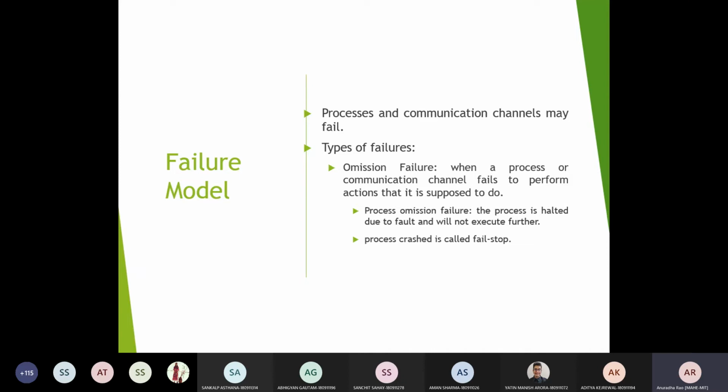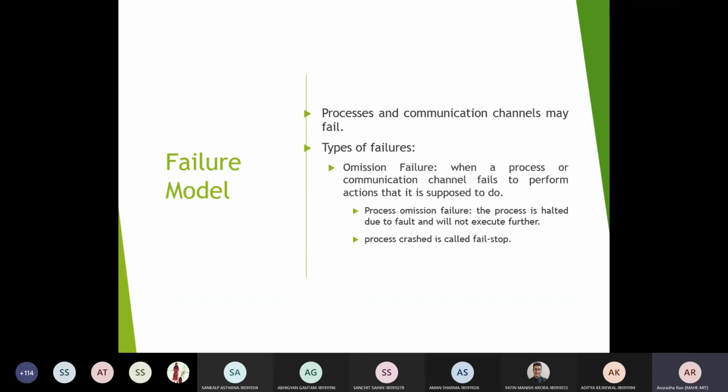Both are equally important to get good performance. Processes and communication channels may fail. In that case, you will have to identify the different types of failures which are possible and how you are going to minimize them. If you are able to make these failures minimal, automatically the performance will be higher.